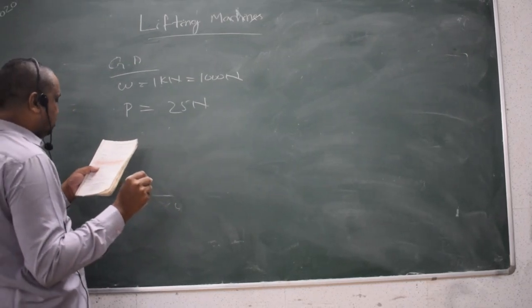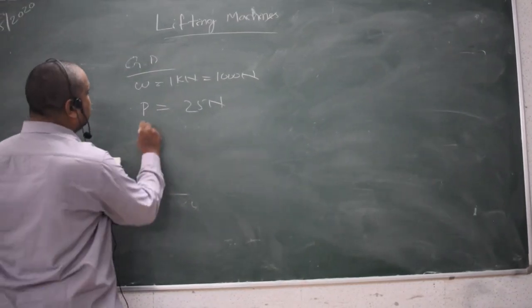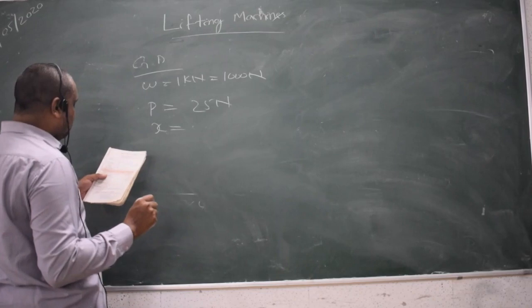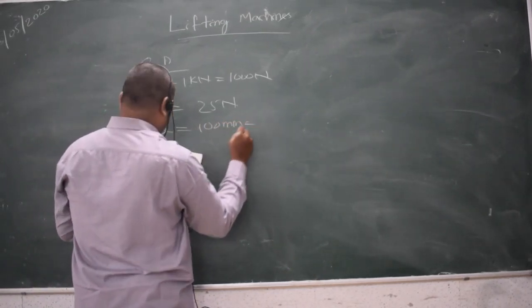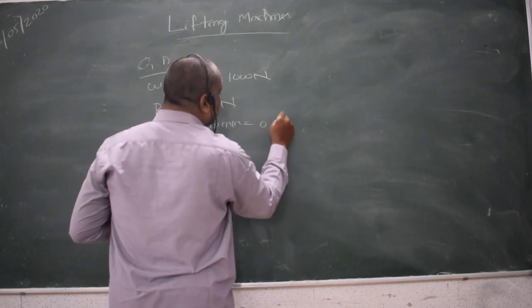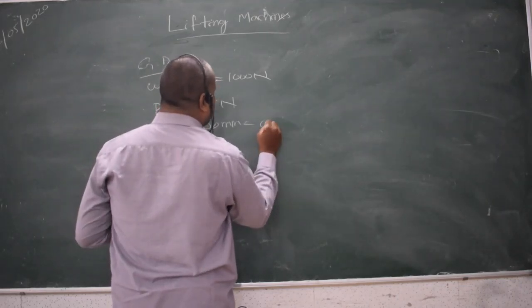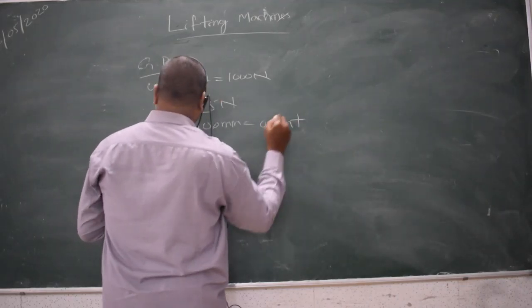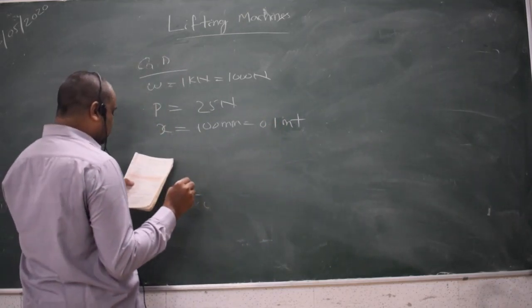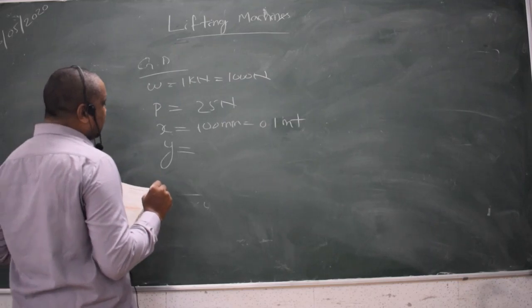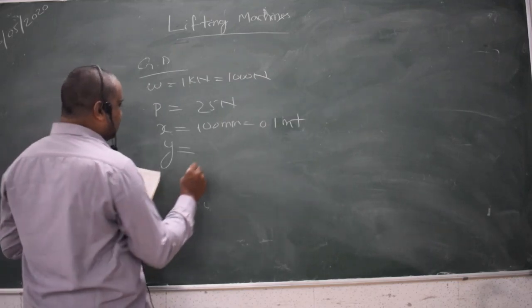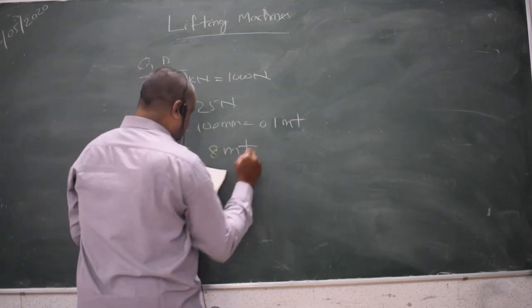Then the distance through which the weight is moved, x, is given as 100 mm. We can convert it into meter, that is 100 divided by 1000, 0.1 meter. Then the distance through which the effort is moved, we write it as small y, is given as 8 meter.